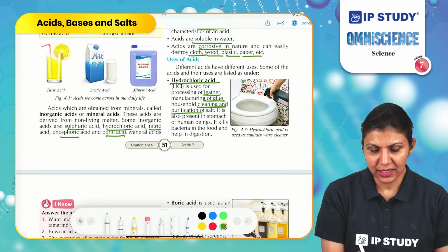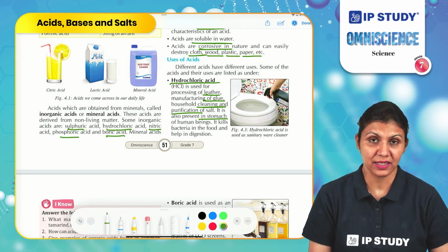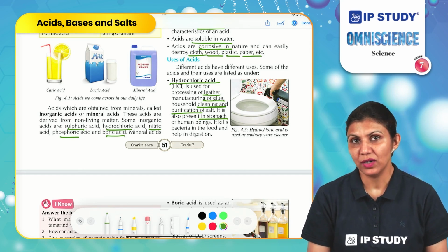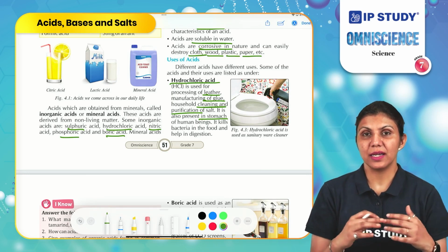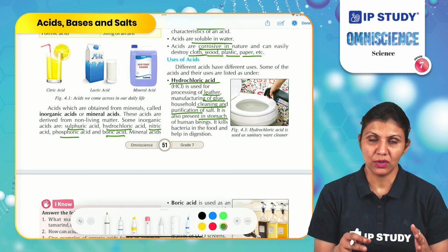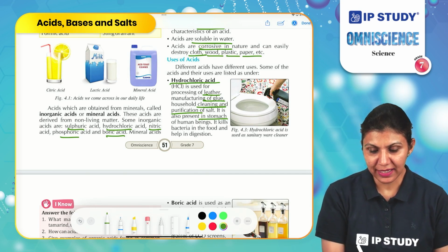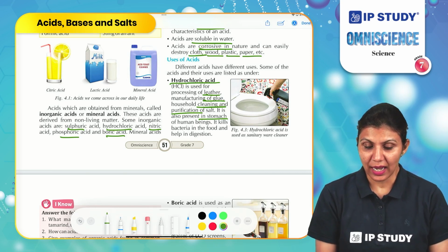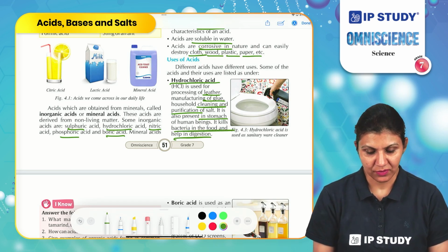It is also present in the stomach. We eat food which is digested in our stomach with the help of an acid called hydrochloric acid. Our stomach releases hydrochloric acid into the food and it helps it to break down. It also kills bacteria in the food and initiates the digestion process here.